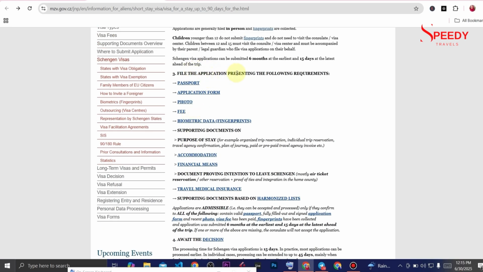File the application presenting the following requirements. You have to present your passport, the passport data page, application form, photo, fees, biometrics data, fingerprints, supporting documents on purpose of stay, for example, organized trip reservation, individual trip reservation, travel agency confirmation, plan of journey, paid or prepaid travel agency invoices, etc. You also have to provide accommodation.